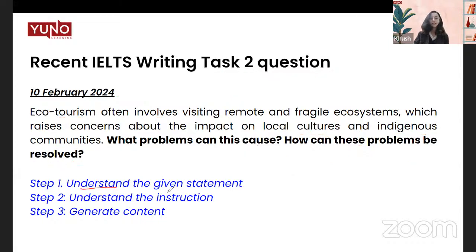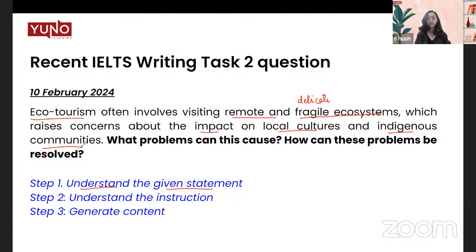Number one, understand the given statement. So now we're going to deconstruct this statement word by word. First word is ecotourism. What do we mean by ecotourism? When we visit remote and fragile ecosystems, delicate ecosystems, which raises concerns about the impact. So impact on what exactly, right? So it is also important for you to deconstruct that if we're talking about ecotourism, then what exactly is the question asking us? We're talking about the impact on local cultures and indigenous communities.